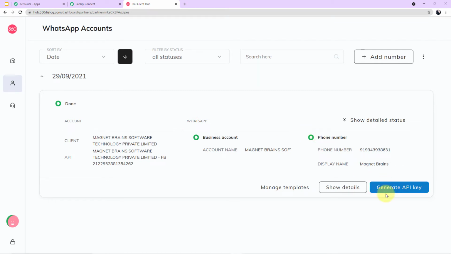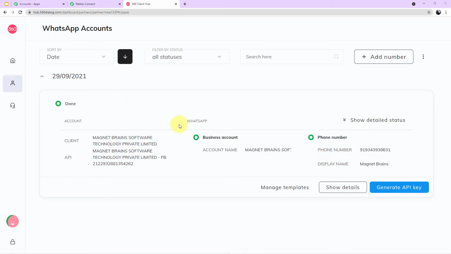Now let me tell you, this process of generating API key is a one-time process guys. So you don't have to do again and again. You have to just click here once and you have to create or generate your API key only one time. Now the same API key and the domain can be used for different workflows. Okay. So as soon as you will click here, your API key will be generated.